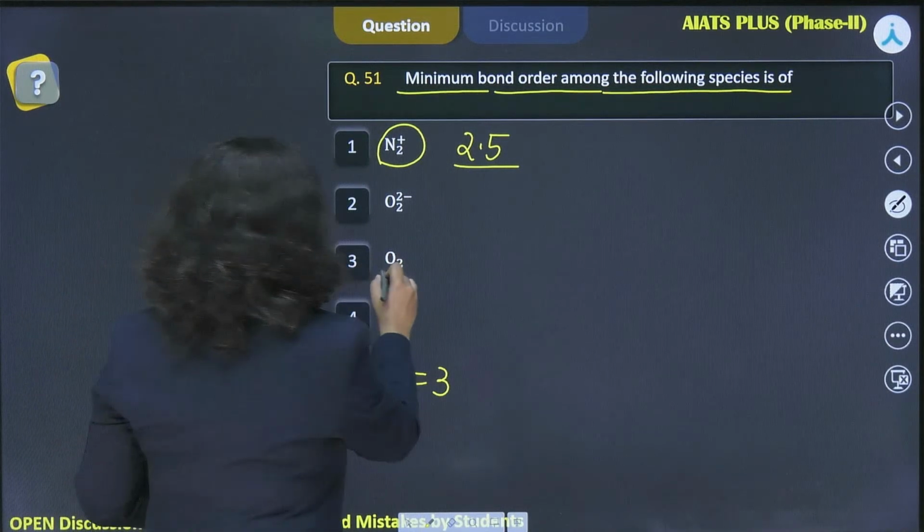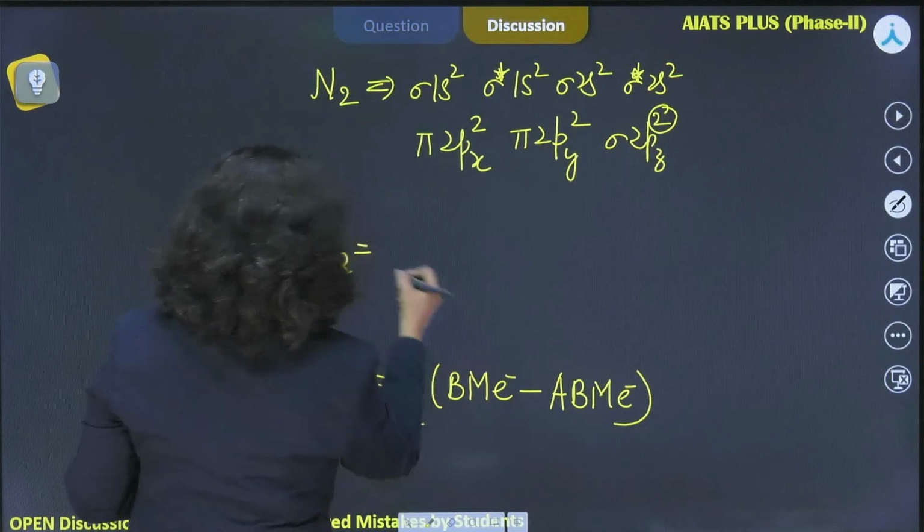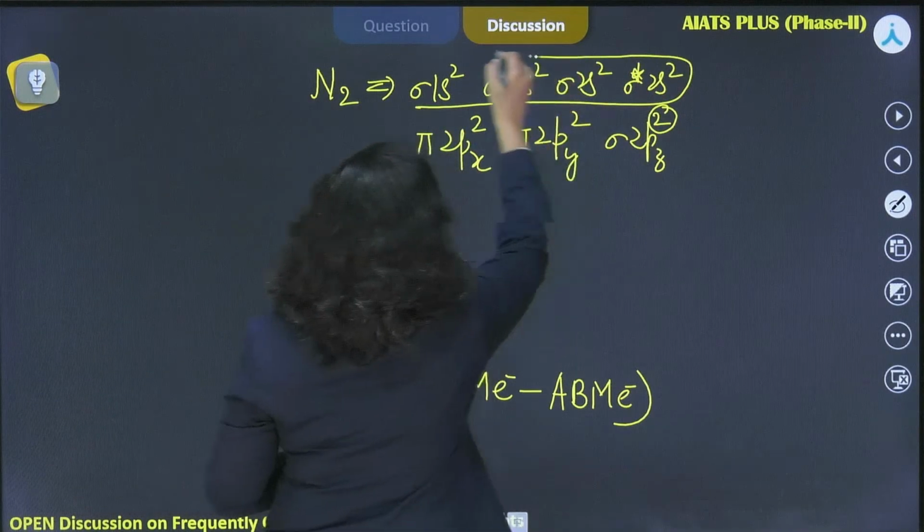Now for O2 the bond order is 2. For O2, how to write the molecular orbital configuration? The first line would remain the same for both of them.